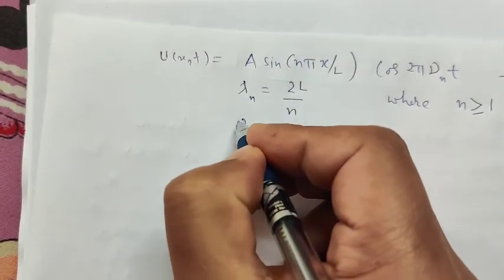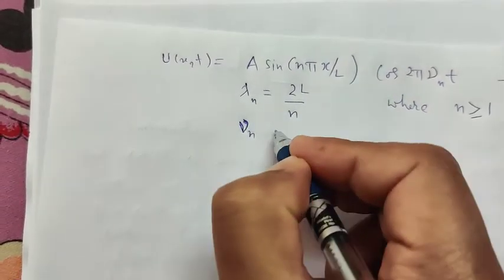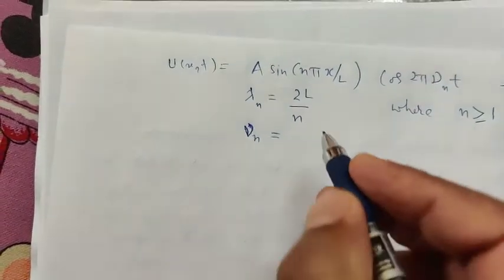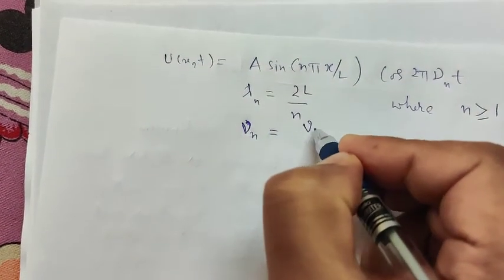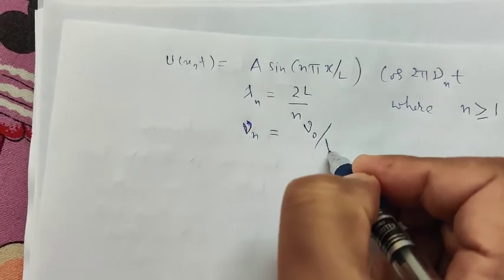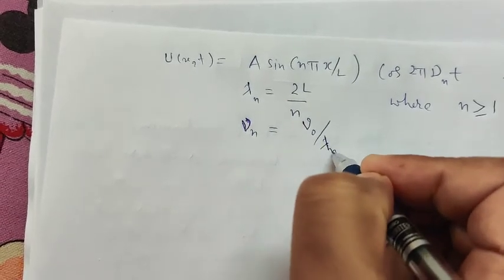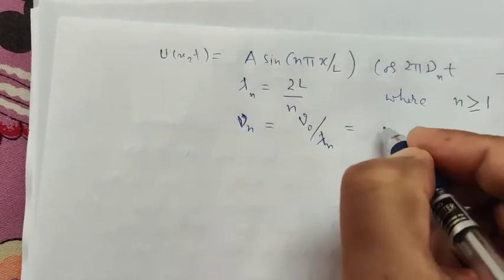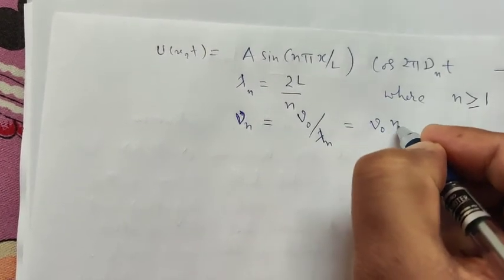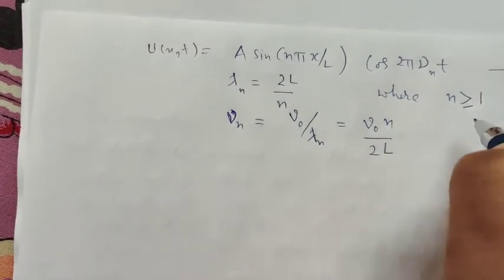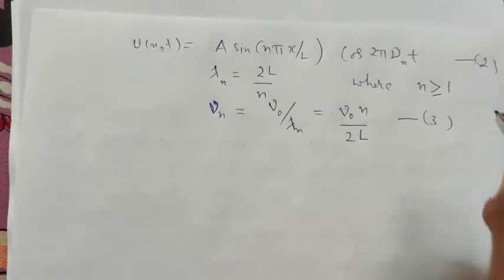and similarly the frequency nu n for the nth mode will be v naught upon lambda n, because c upon lambda, that is v naught upon lambda. So therefore this will be v naught n upon 2L. This is equation number 3.